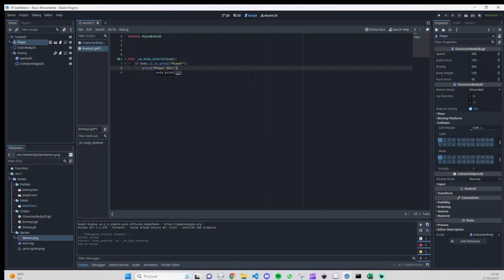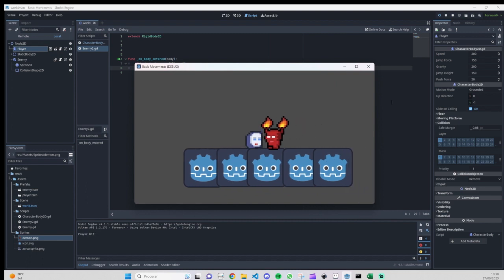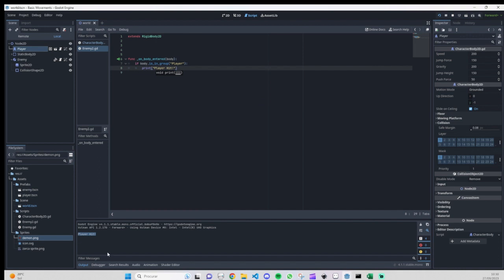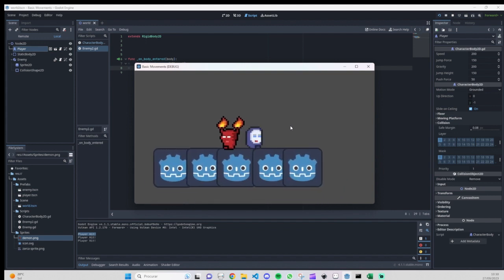I will just write "player hit" and just press start, and as you can see, when the player hits the enemy, it shows on our console. So as you can see, that's it.